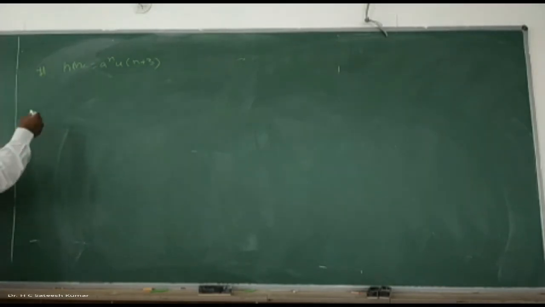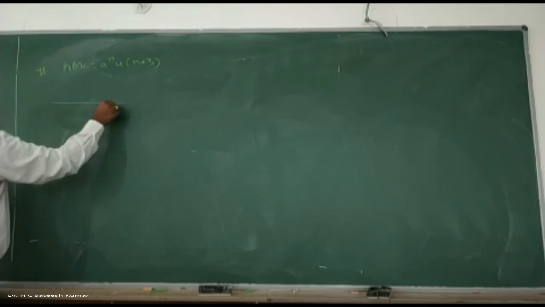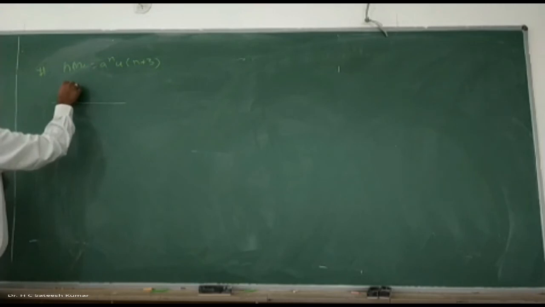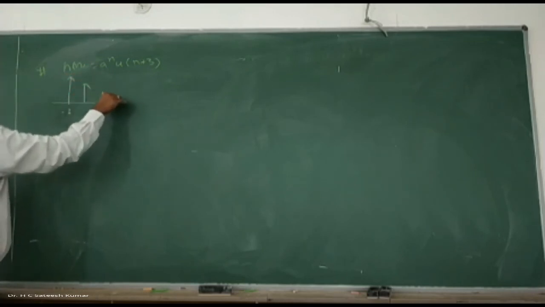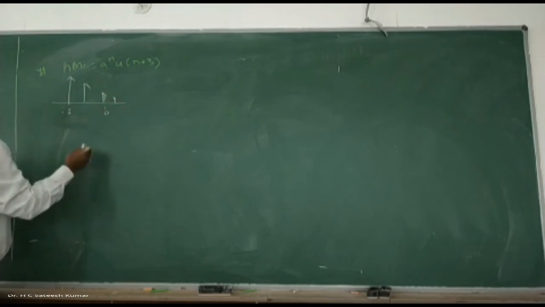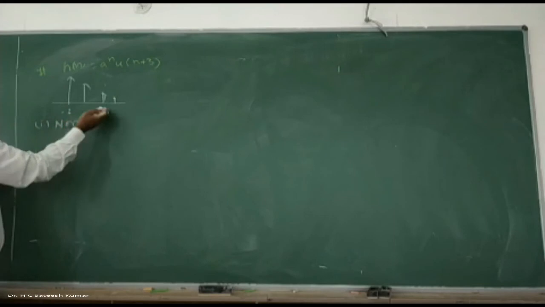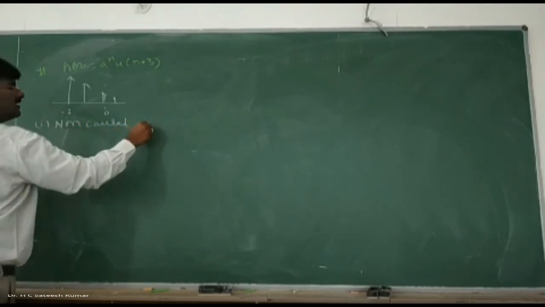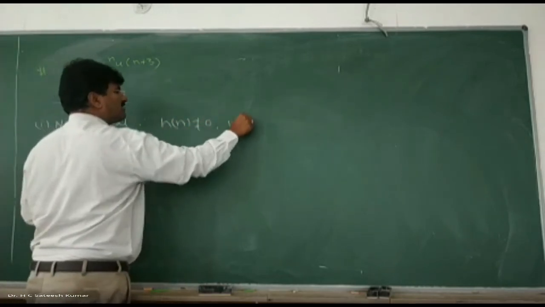Okay, first one, causality. So what is that? This starts from where? Minus 3. So the signal is, we don't know, positive, a is greater than, and assuming that a is less than 1, you can say that starting from minus 3, maybe they are like this. So before 0 also it exists. Therefore the system is what? Non-causal. Before 0 also it exists. Non-causal because h of n is not equal to 0 for n less than 0.